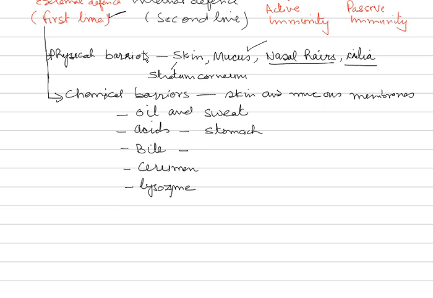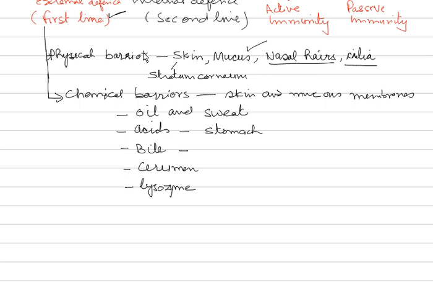Lysozyme is not present in cerebrospinal fluid, though it is present in most of the body fluids. So this lysozyme attacks bacteria and dissolves their cell walls. So a very good chemical barrier.